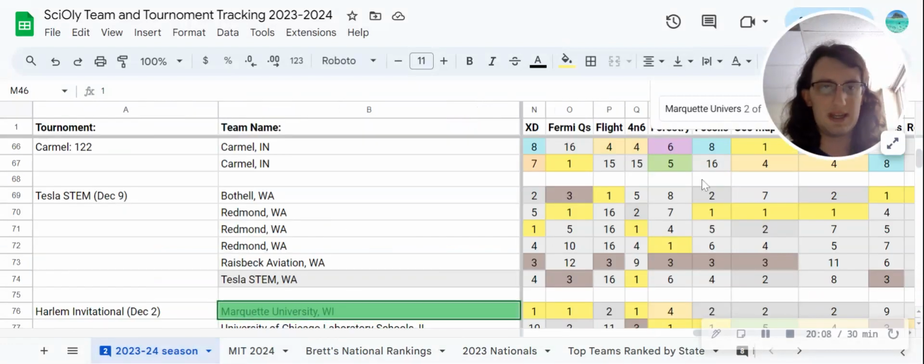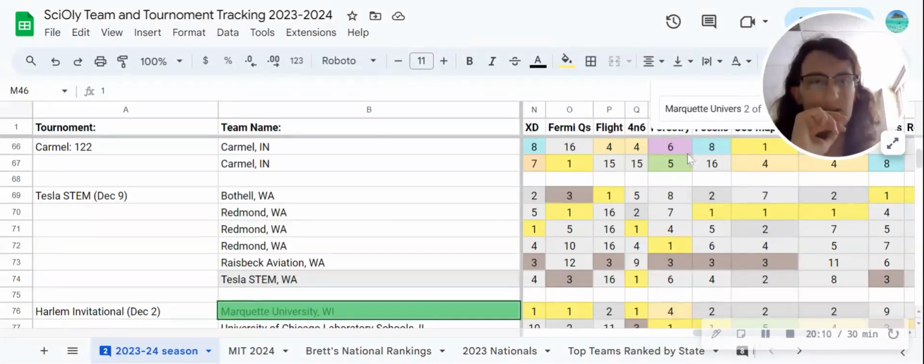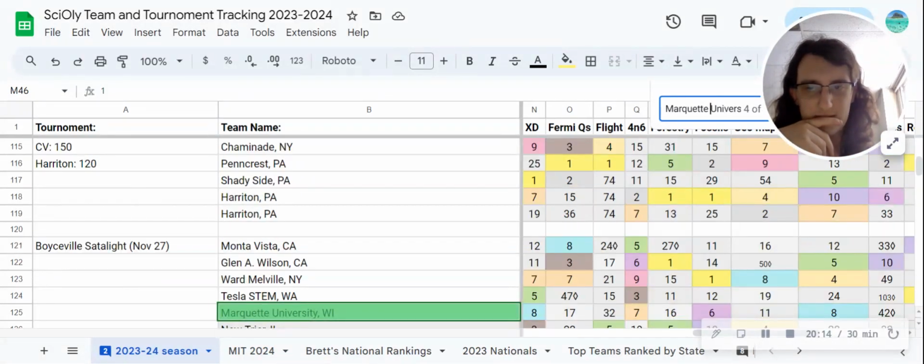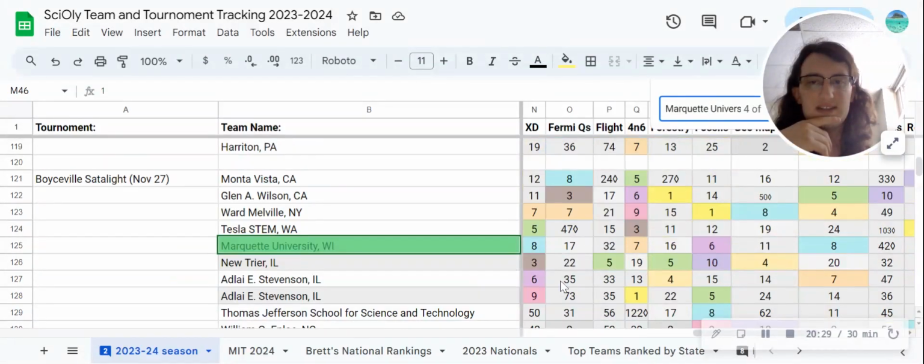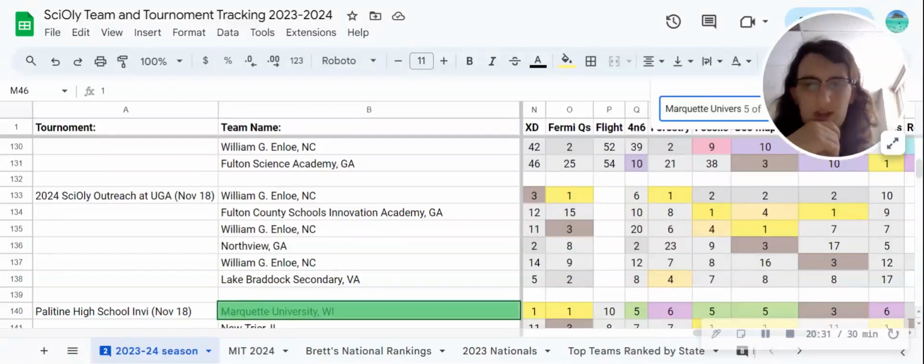But anyway, Marquette in XD. Let's look at this. So here at Harlem, first place, first and fourth actually. Boyceville getting eighth, not super great. This was the tournament Marquette didn't do that great, and this is really the only indication we have that Marquette is not that great. Any other tournament you look at, any other data suggests that Marquette is very good.